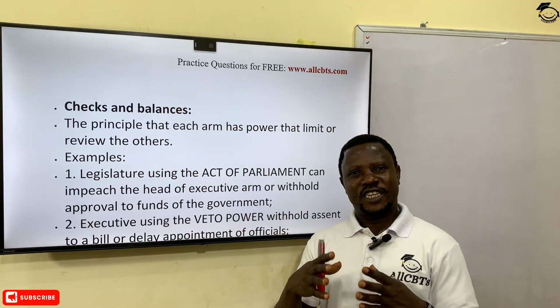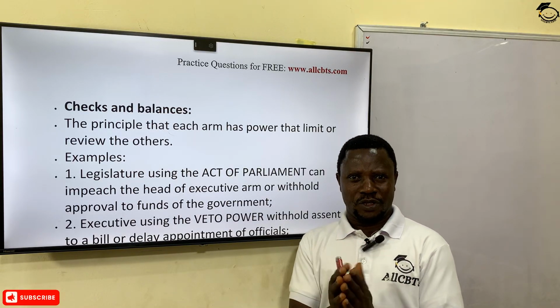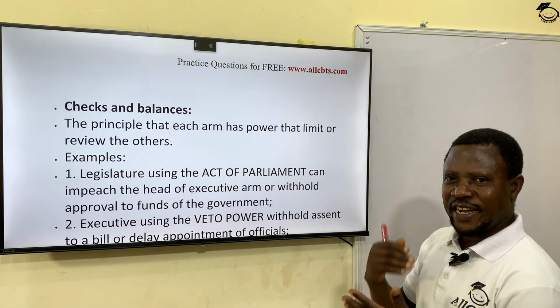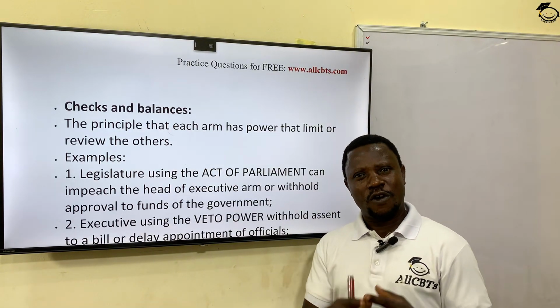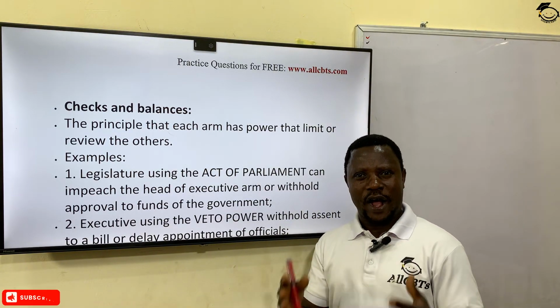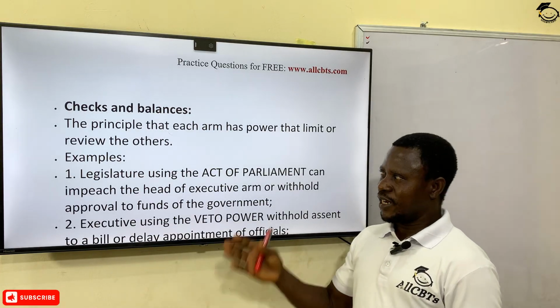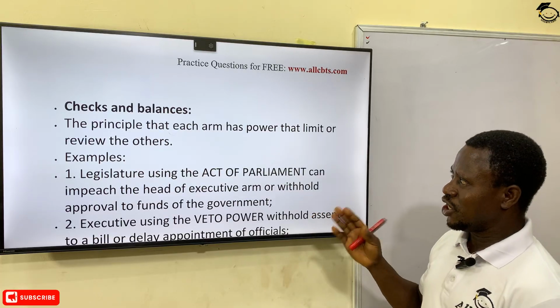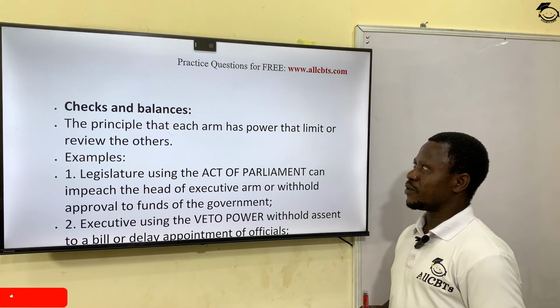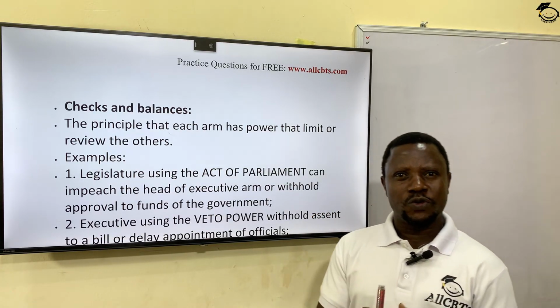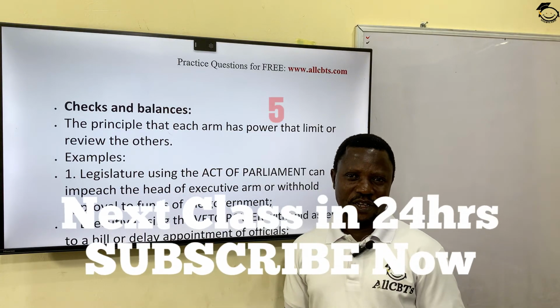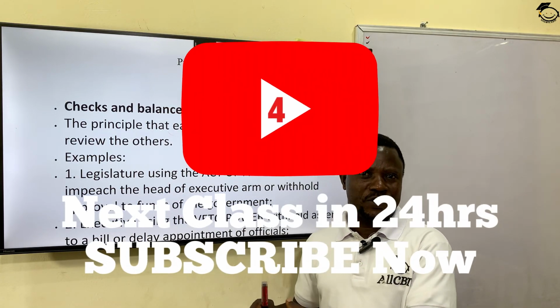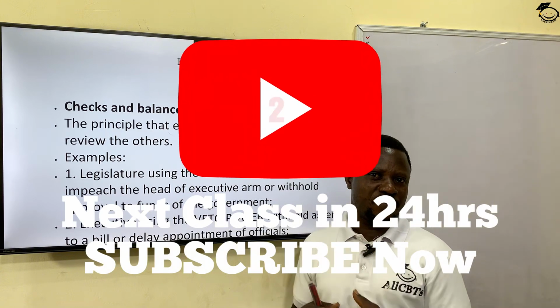There should be a window of opportunity by which they can check one another for balancing the power in government. And that is the essence of this principle of government, that each arm has power that limits or reviews the powers of the others, so that none of them will become abusive of the power given to them in governance.